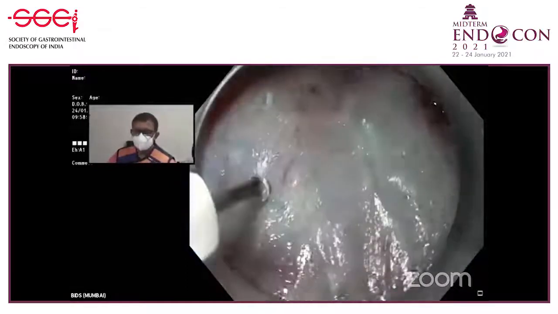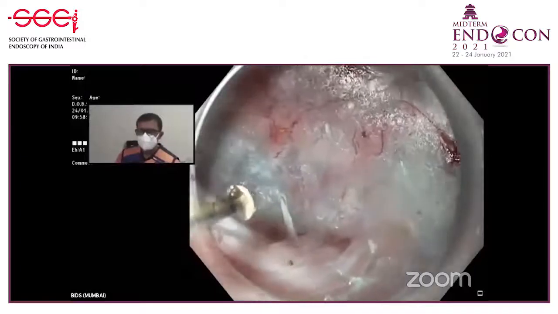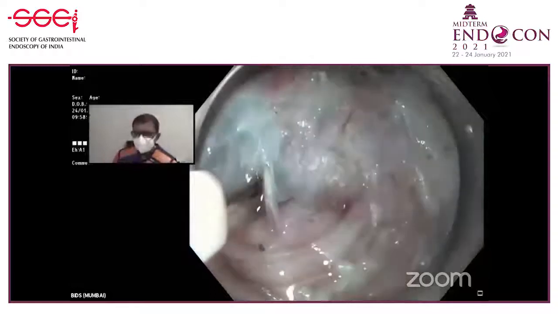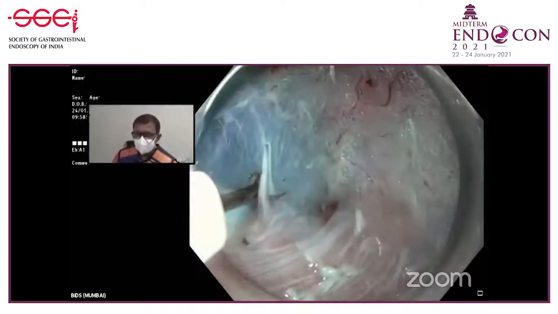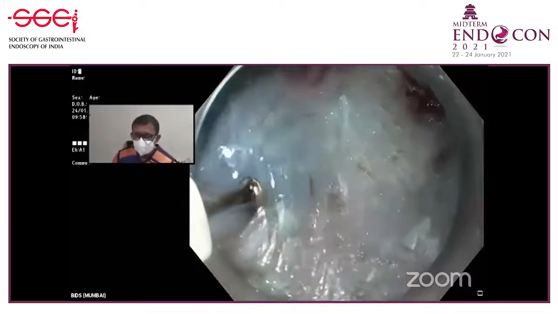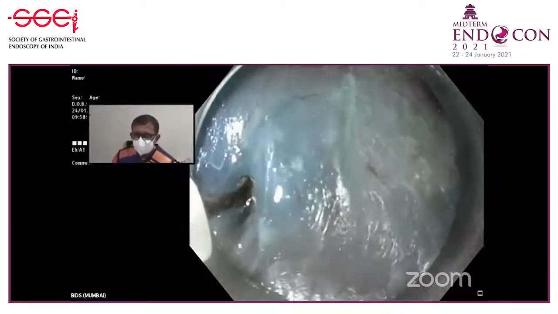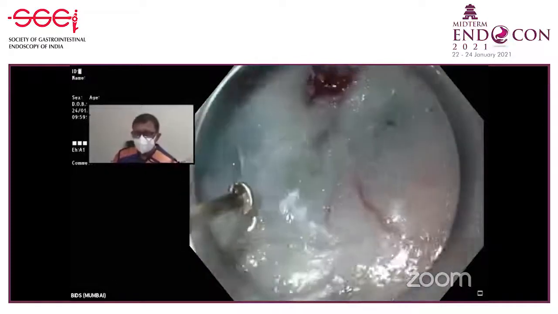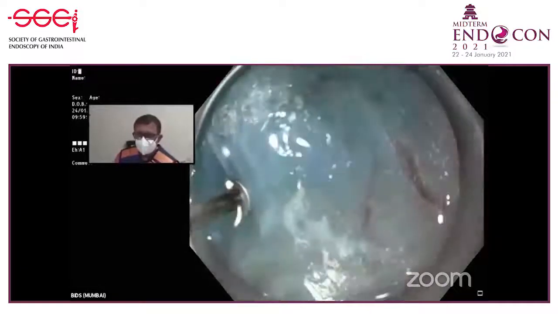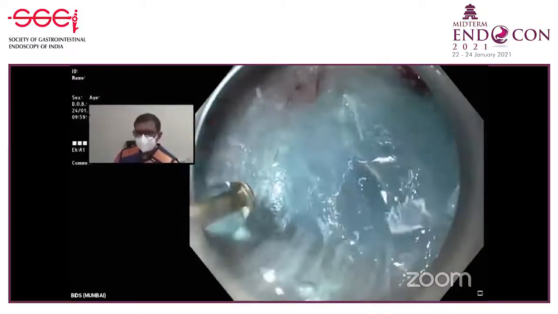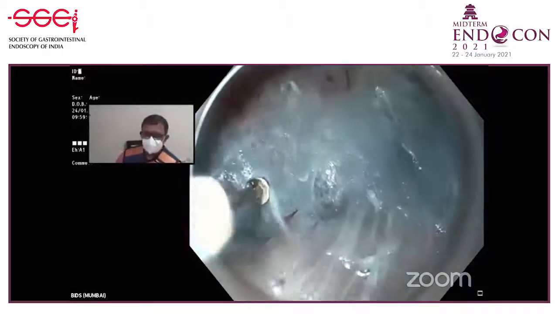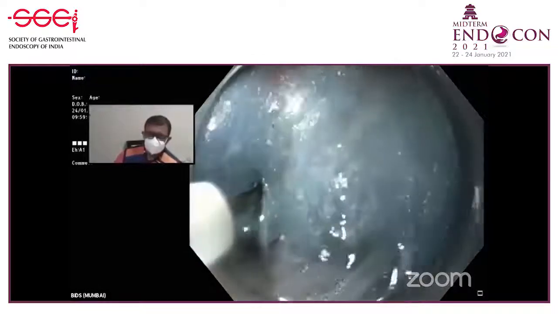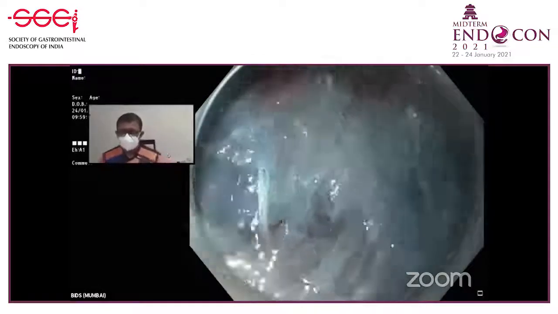Dr. Amit, are we seeing the spindle vessels there towards the upper part? Yeah, these are classical gastric vessels. Hardly any water coming from this knife. Yes, forceps.